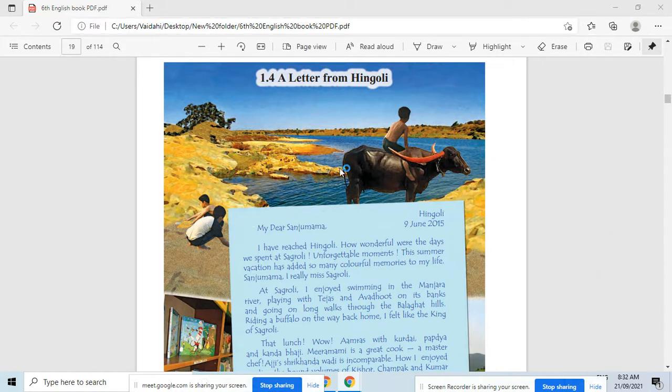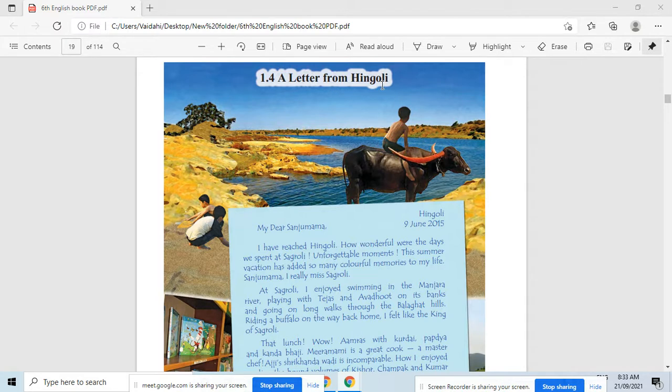Raman, who is the sender of this letter, has written this letter to his Sanju Mama who lives in Sagroli, and he writes this letter on 9th of June 2015, from Hingoli. Therefore this title has been given to this letter, a letter from Hingoli.